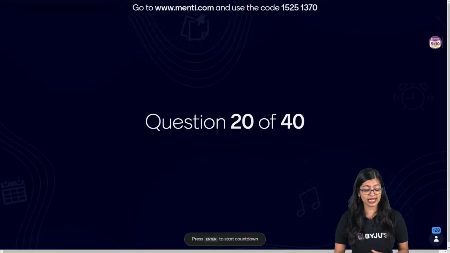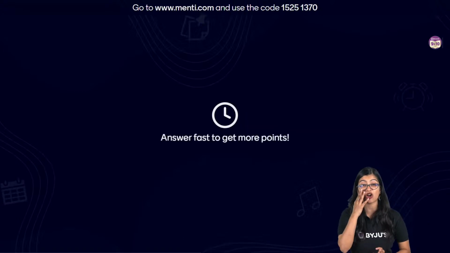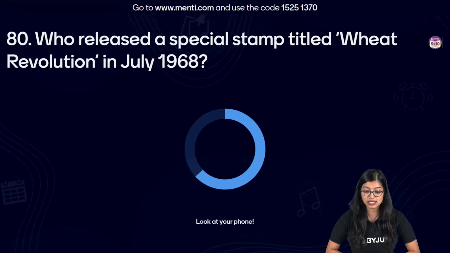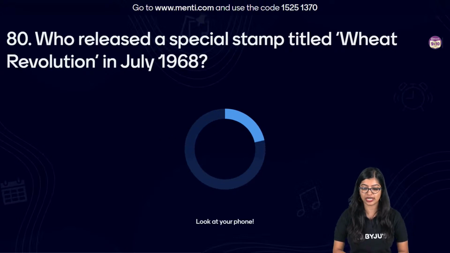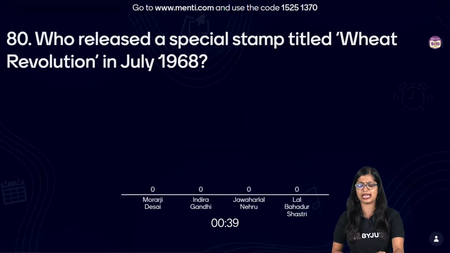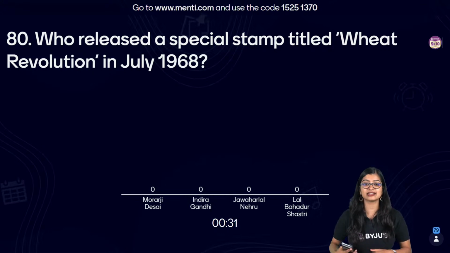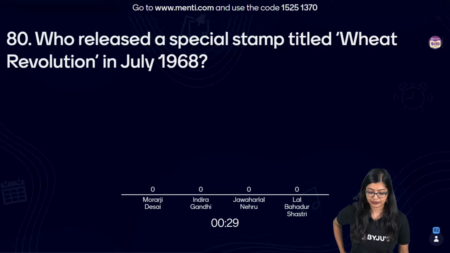Now we are going to quickly wind it up with the last question from economics, after which I'm going to hand it over to Ankita ma'am. Who released a special stamp called Wheat Revolution in July 1968? You have 4 options from which you need to identify the correct answer. So everybody, we will wind this up very quickly.